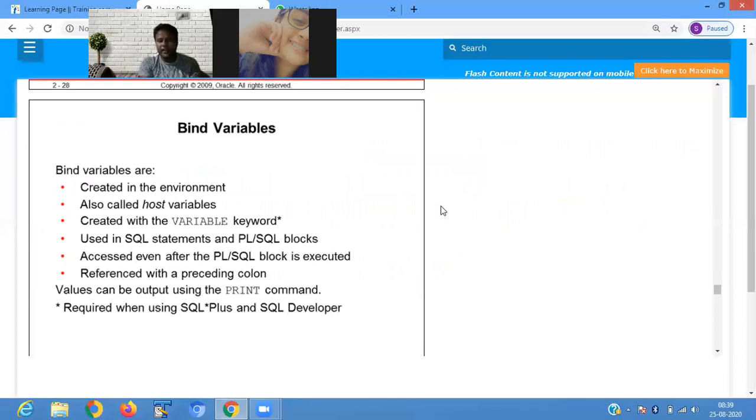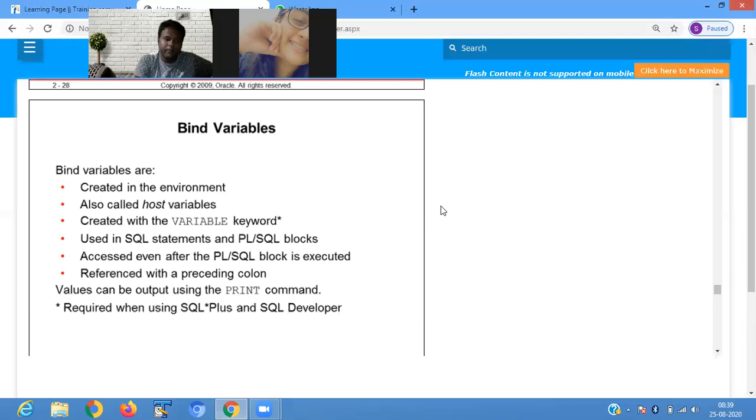Then bind variables. Bind variables are created in the environment. They are also called host variables. They are created by using the VARIABLE keyword.